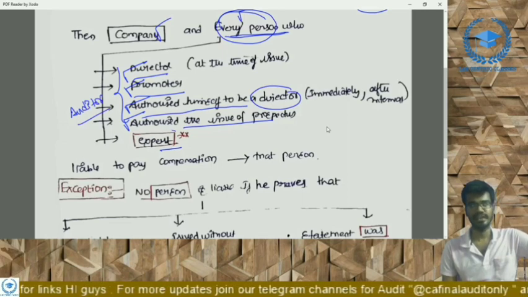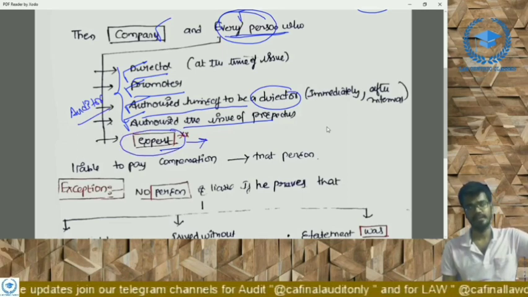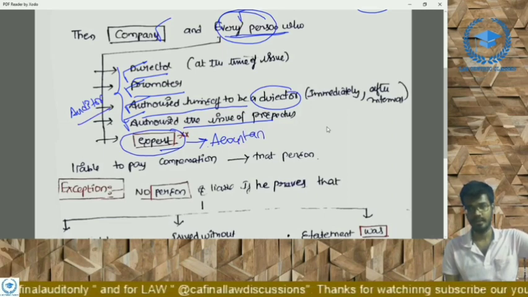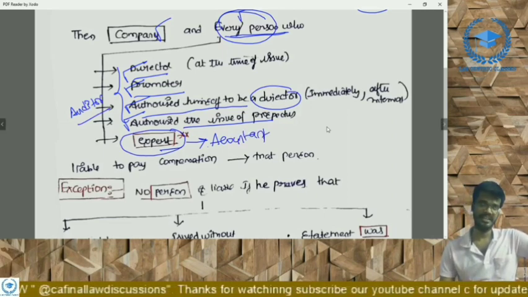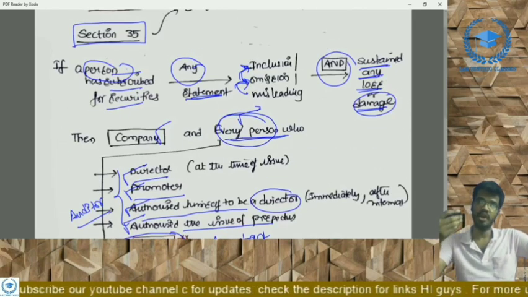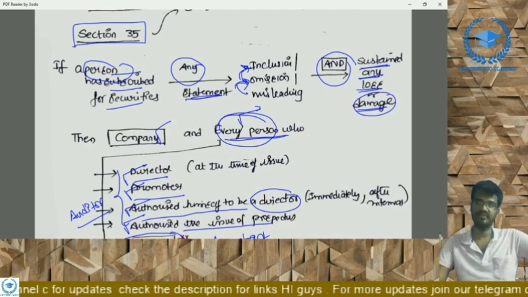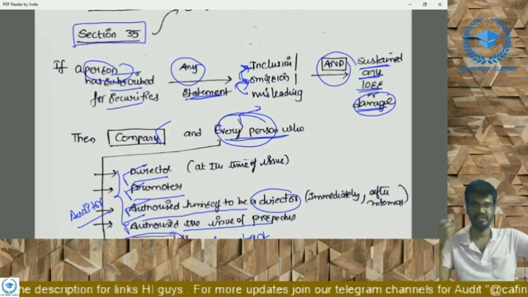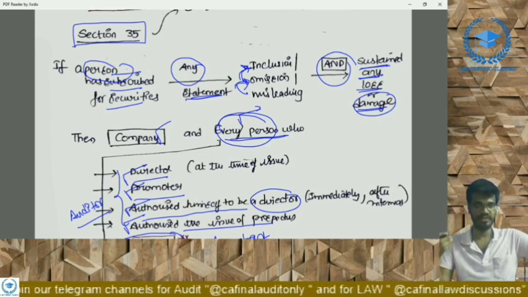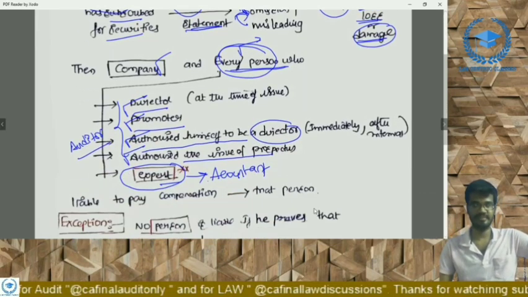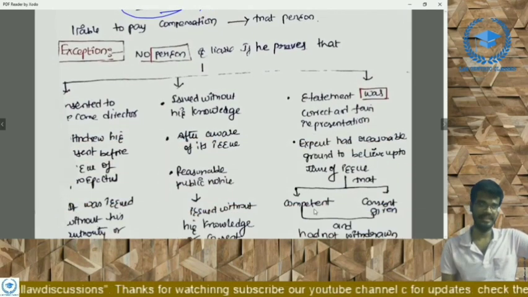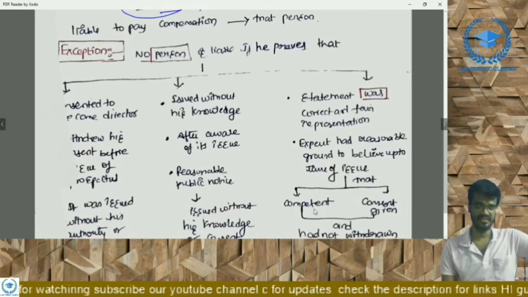And there is a definition of expert. In this, the accountant is included. The chartered accountant is included, and thus we'll also get liability under this particular section. Which section? If any person has subscribed for securities on the basis of any statement which is included, or omission which is misleading, and has suffered some loss or damage, then the company and every person, that is the director, promoter, a person who has authorized himself to be a director, that is a proposed director, the person who authorized the issue of prospectus, and the expert, which includes the chartered accountant, is liable to pay compensation to that person. That is a civil liability. And there are exceptions to this particular section, section 35.